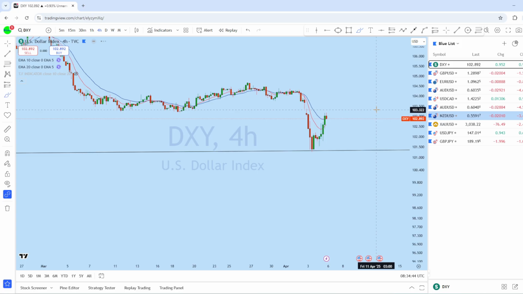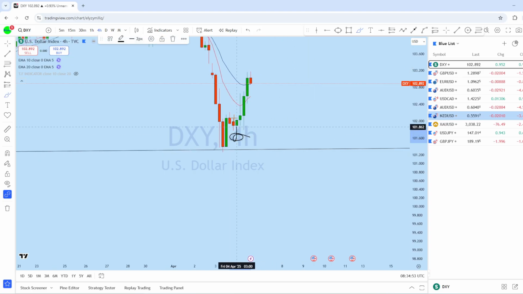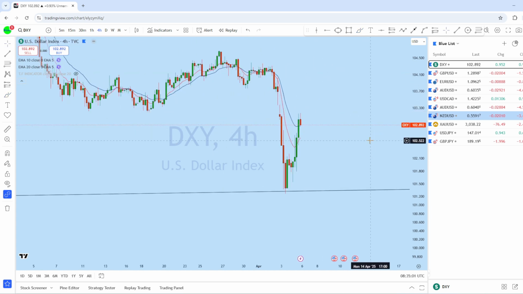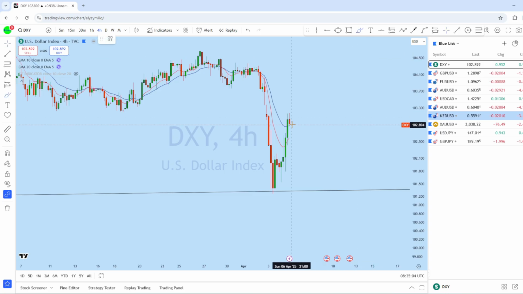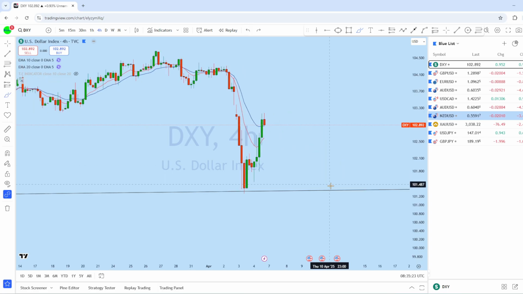So looking at the intraday perspective, here we see there is a reversal pattern formation and then a break to the upside with the reversal pattern. There is a liquidity candle formation, and another liquidity candle, back-to-back, two important liquidity candle formations here on DXY. What I think is that this week the market might move potentially sideways in that area, and with that sideways movement we could see the market grab that massive amount of liquidity and then potentially move back up again to create a new higher high in this market.